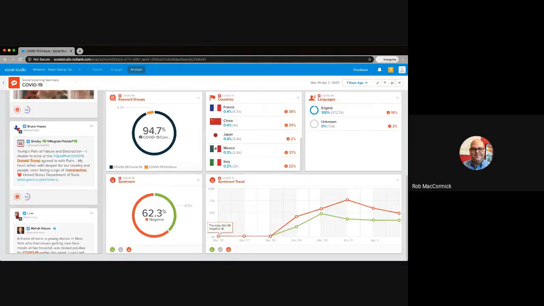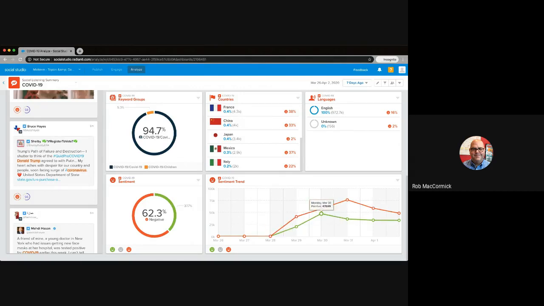Something else to bring your attention to at the bottom that's very important is the sentiment, right? And we know that COVID-19 is not a positive conversation that folks are having. So it's expected to see that 62% of the conversations are viewed as negative, whereas we have 32% positive. We're also able to take a look and see how this has developed, day by day.